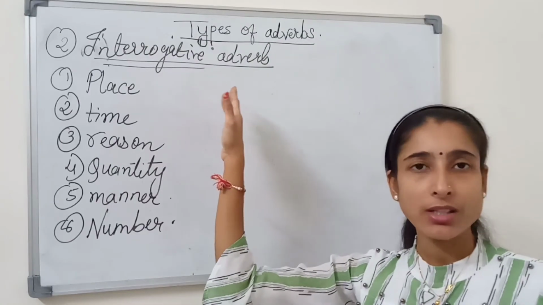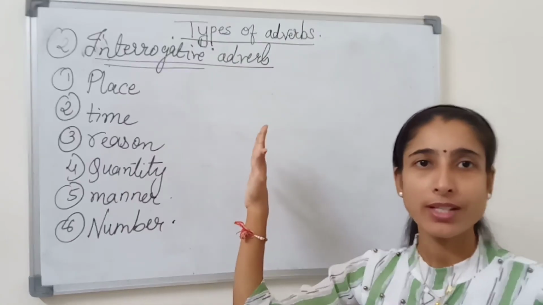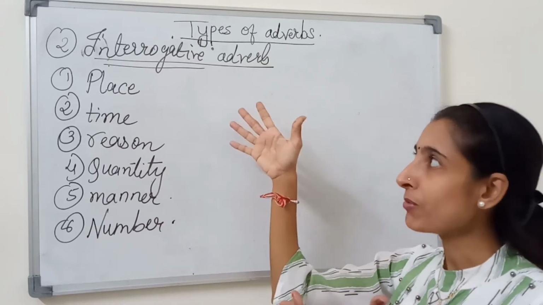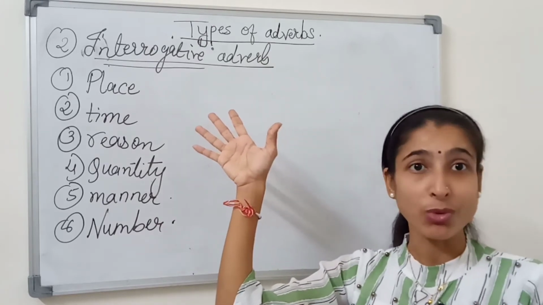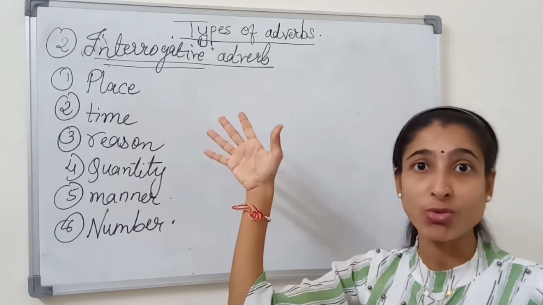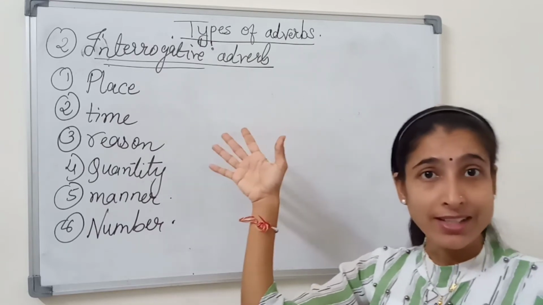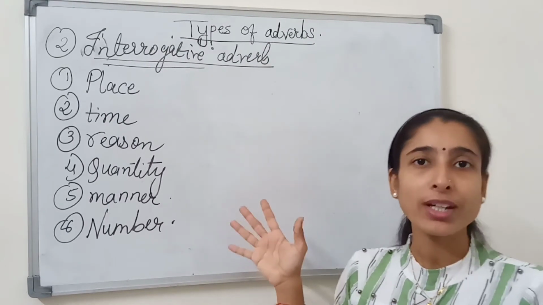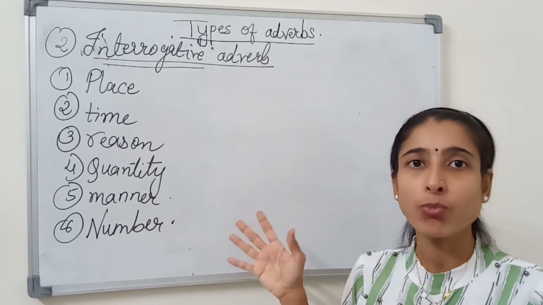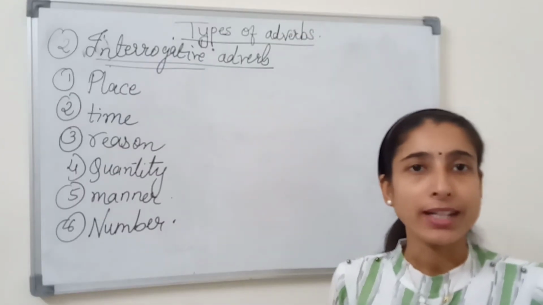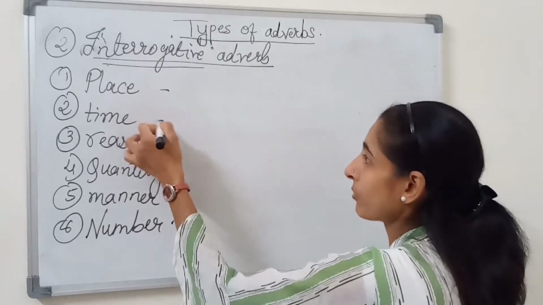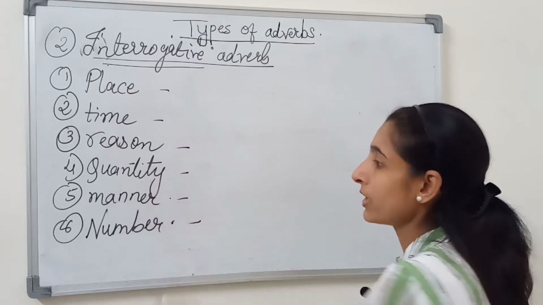Interrogative adverb, yes, it is not very difficult to understand, because in my previous videos many times I have used this word in interrogative pronouns also, interrogative adjectives, interrogative sentences. Interrogative is a very familiar word. And interrogative means the question starts with WH and ends with the question mark. So let's see some examples related to it.